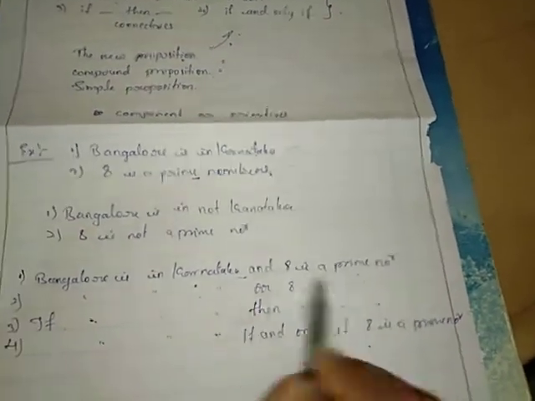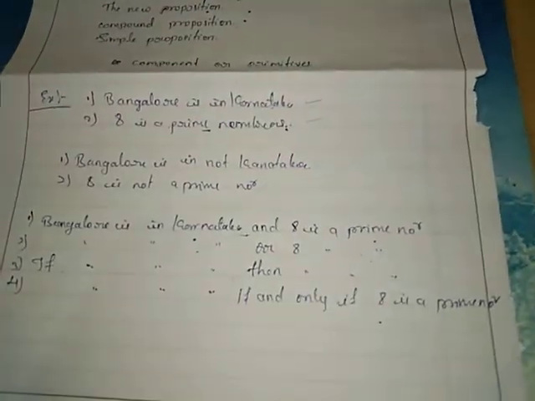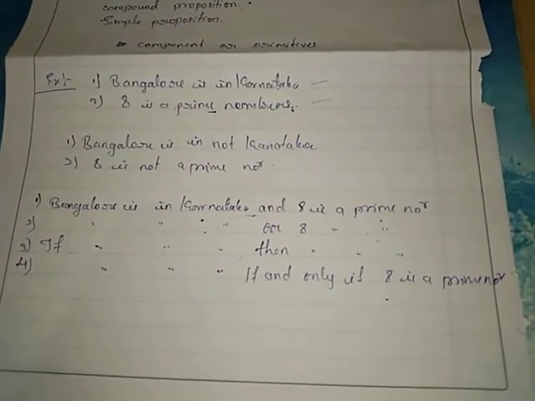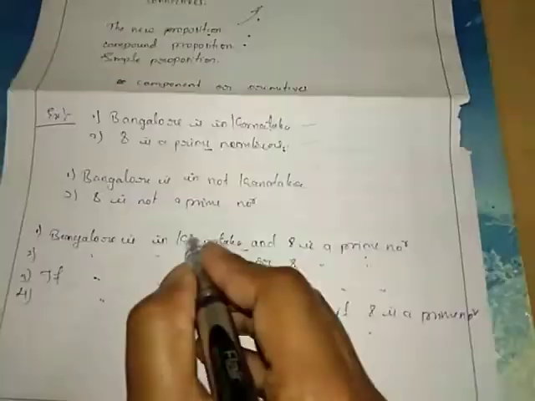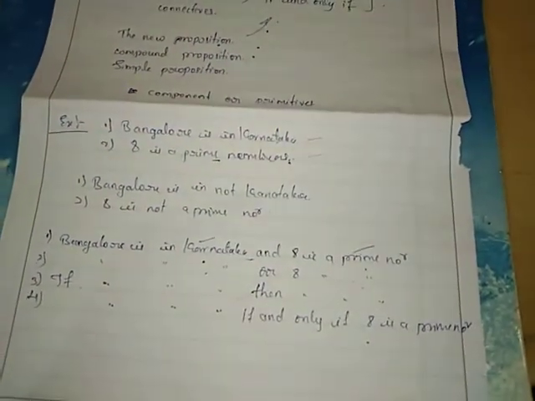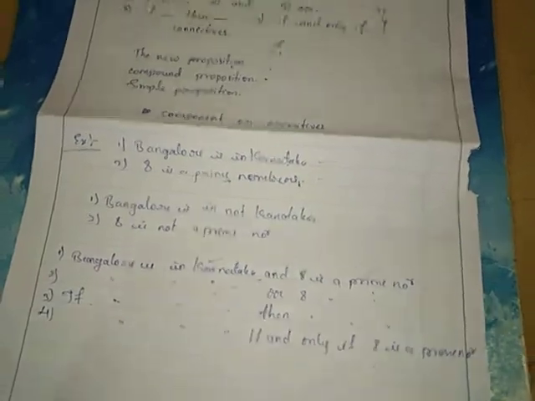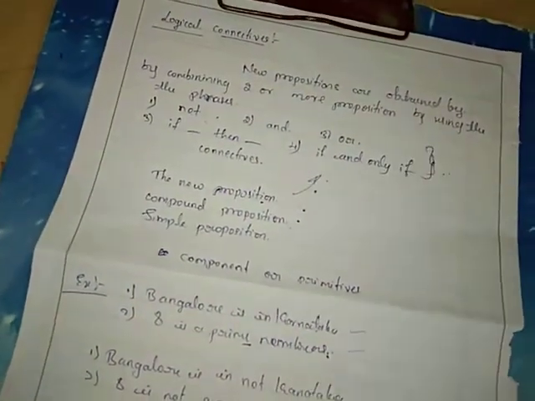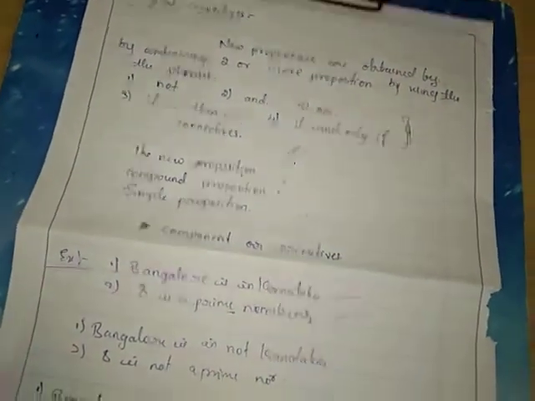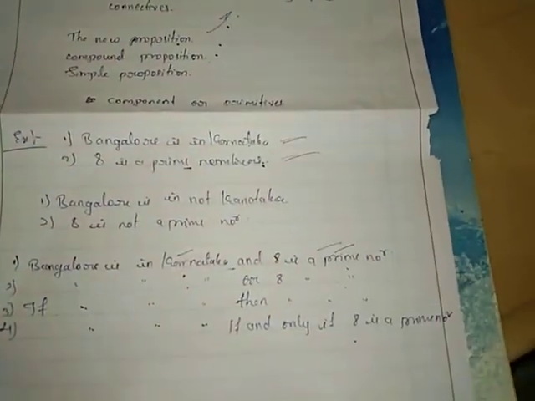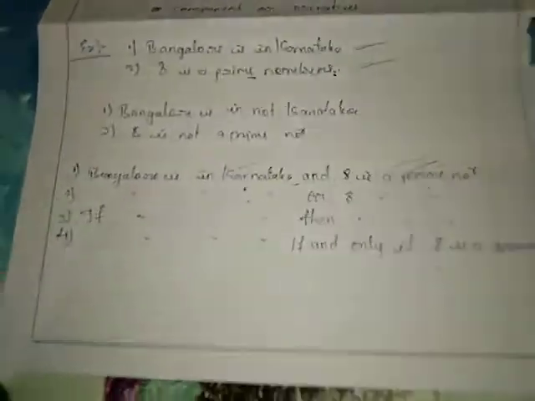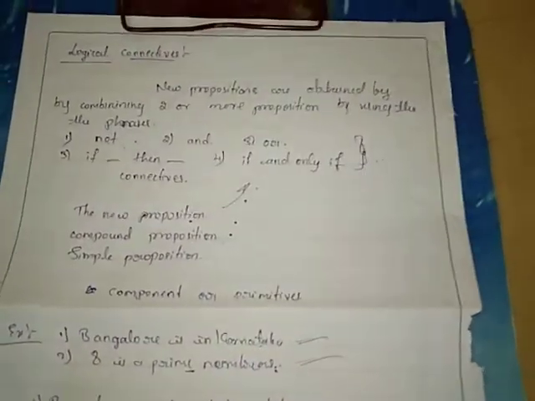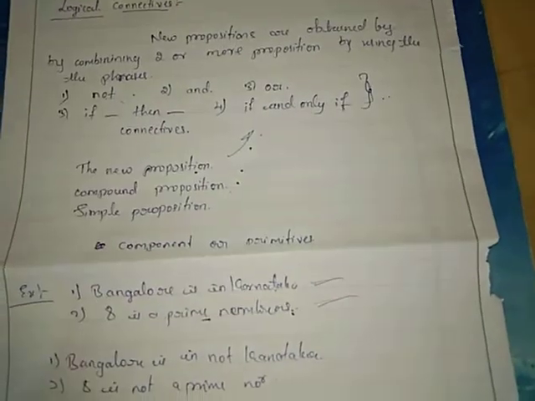And whatever propositions are used in constructing the compound propositions, these are called the primitives or components. And these are called the connectives, simple proposition, compound proposition, and the propositions used to construct compound propositions are called the primitives. So in this class we have discussed the meaning of the proposition.